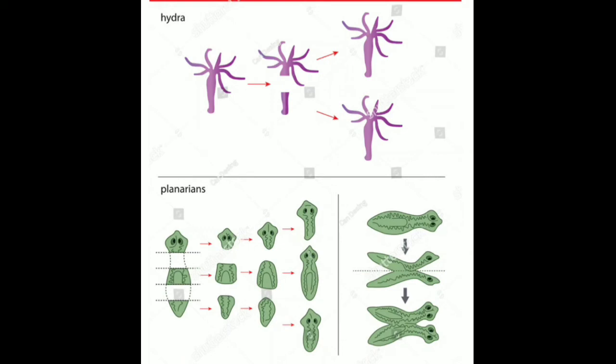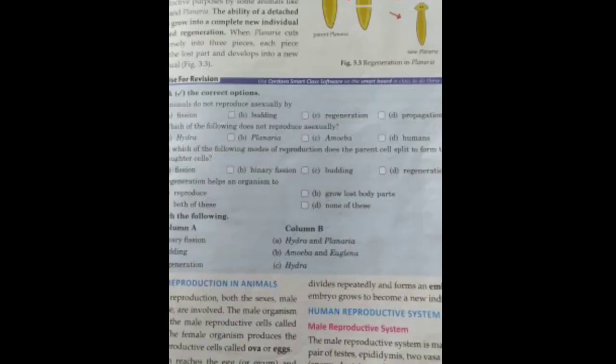And let's discuss the exercise. Tick the correct options. Animals do not reproduce asexually by fission, budding, regeneration and propagation. I've just told you they reproduce through three processes, and propagation is not a process by which animals reproduce asexually. It is a process of asexual reproduction in plants. So this is the answer.